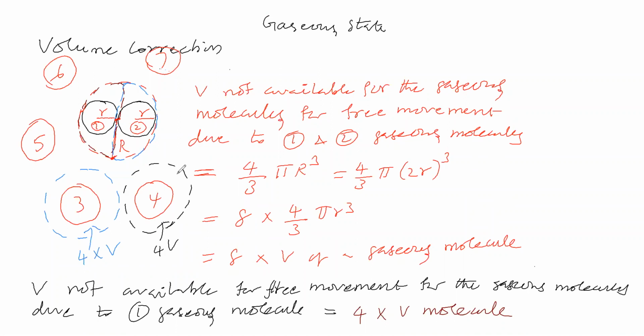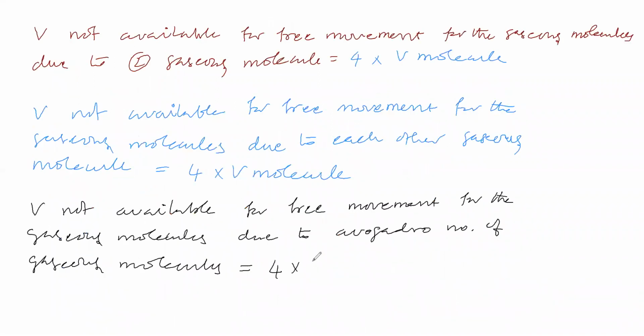So you are saying that this is 4 into the volume of a molecule, into Avogadro number. This much volume is not available. So the volume not available for free movement for the gaseous molecules due to Avogadro number of gaseous molecules is called 4 into volume of a molecule into Avogadro number.